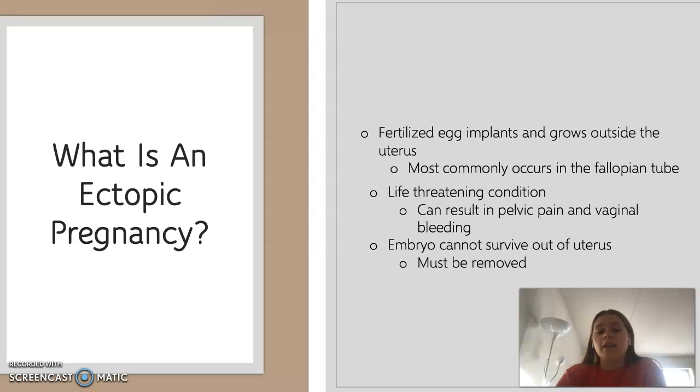This is a life-threatening condition. The embryo cannot survive outside of the uterus, so it must be removed. Some of the most common symptoms of ectopic pregnancies are severe pelvic pain and vaginal bleeding, due to the embryo not being implanted in the right place.